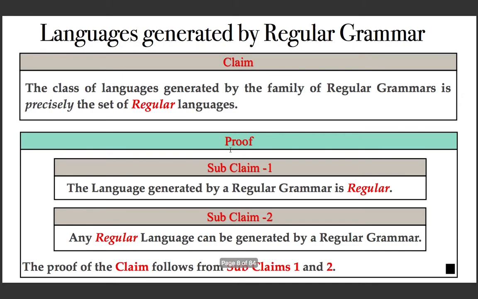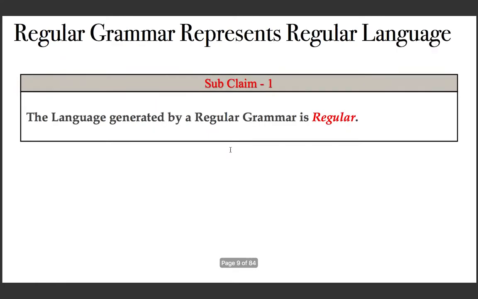And then the proof of the claim follows from subclaims 1 and 2, because subclaim 1 tells us that the language represented by an arbitrary regular grammar is a regular language, and subclaim 2 tells us that for an arbitrary regular language there exists a regular grammar. So these two can prove the claim, and in this class we will prove subclaim 1, and in the next class we will prove subclaim 2.